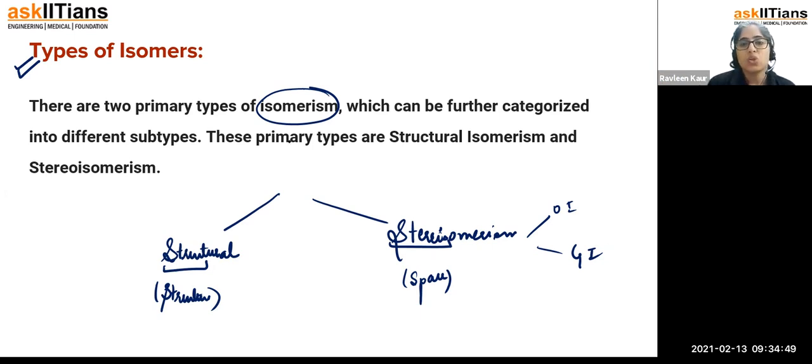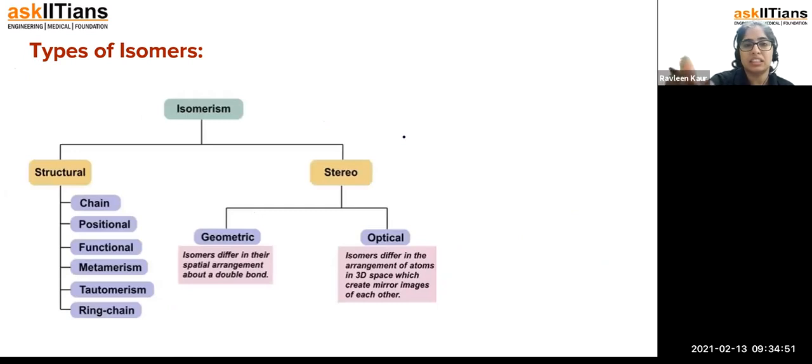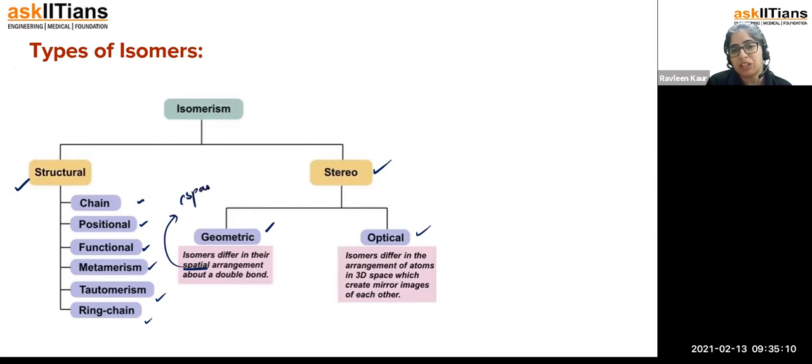Okay, so we can understand from here that these are the types of isomerism. As discussed, there are two types: structural and stereoisomerism. Structural is chain, position, functional, metamerism, tautomerism, and ring chain. This is geometrical and this is going to be optical. See, they mention the spatial arrangement. Spatial means when we talk about space. So isomers differ in the spatial arrangement around the double bond.